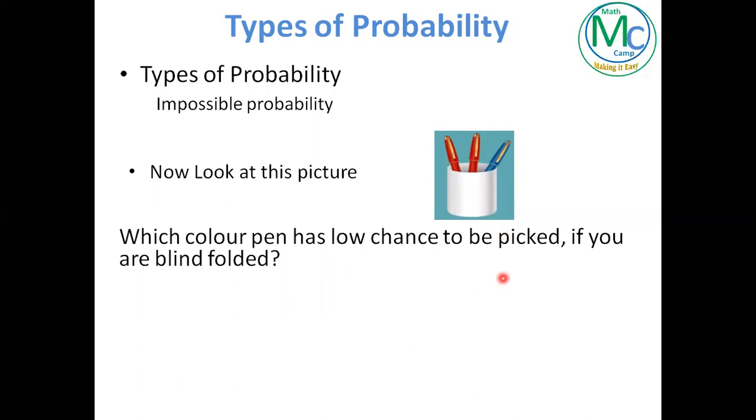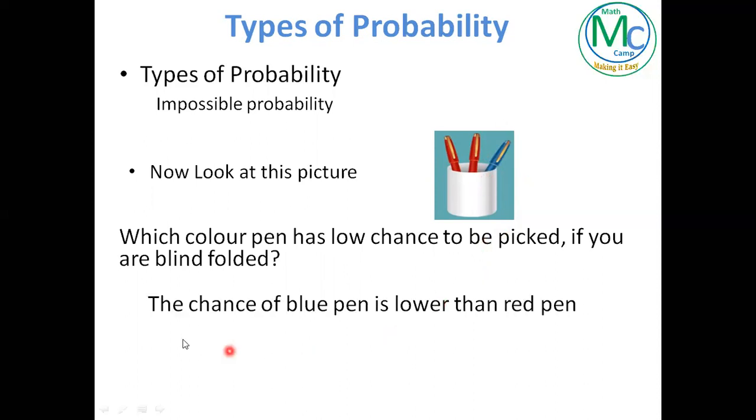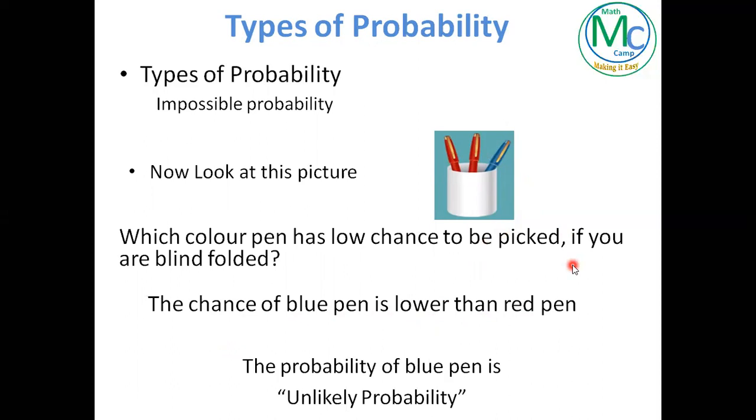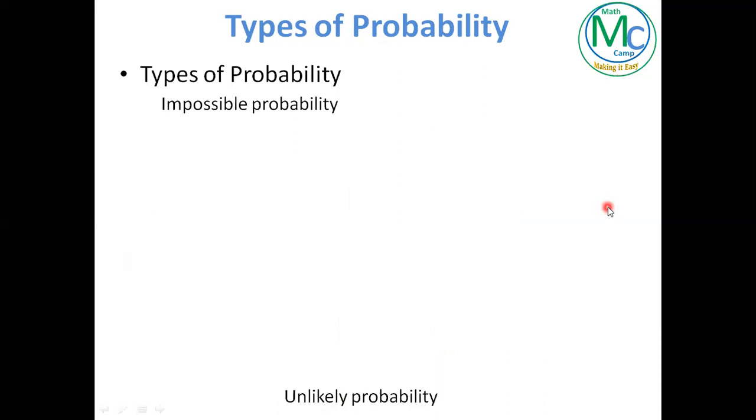So the pen that is less in number has less chance to be picked up. So the chance of a blue pen is lower than a red pen. Any event that has low chance is called unlikely probability.